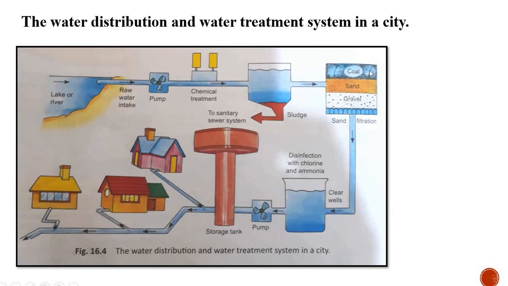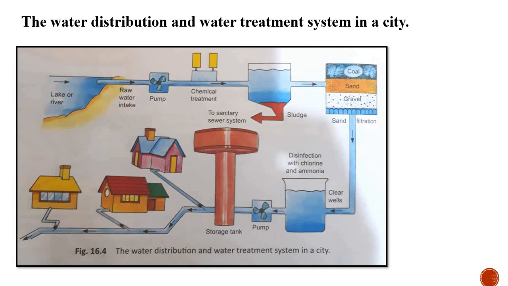In these layers the minute impurities get stuck, and the water passes through and comes out into the pipeline, and from this pipe the water is accumulated in the clear wells. So from these two processes, the fine impurities and the heavier impurities are both removed from the water.